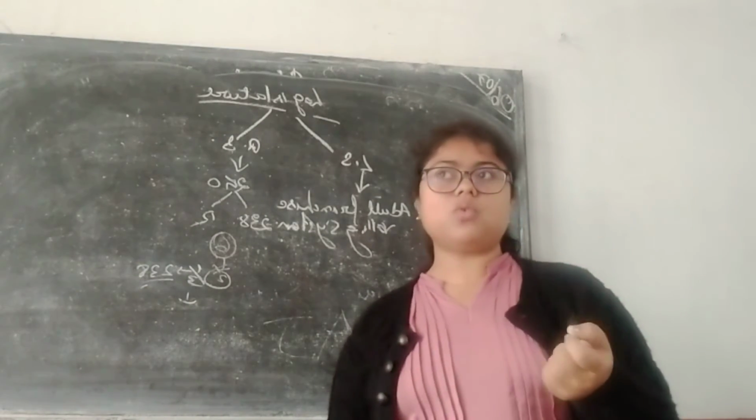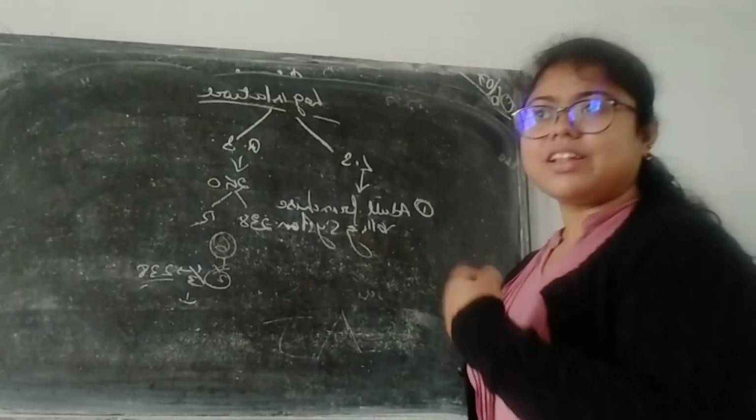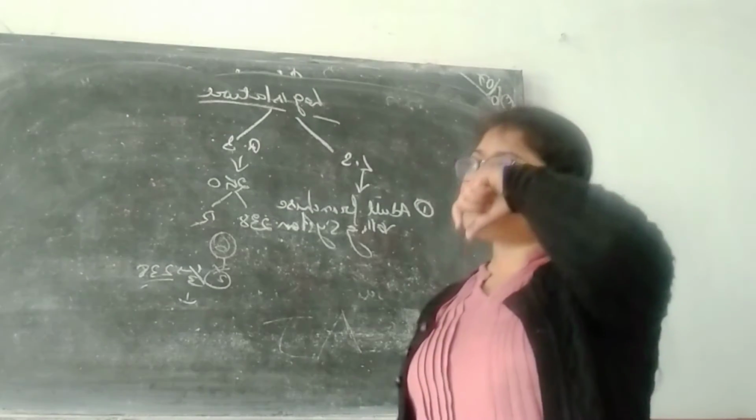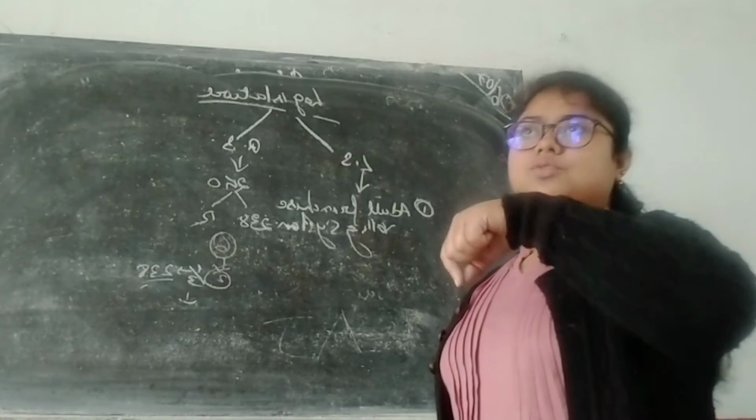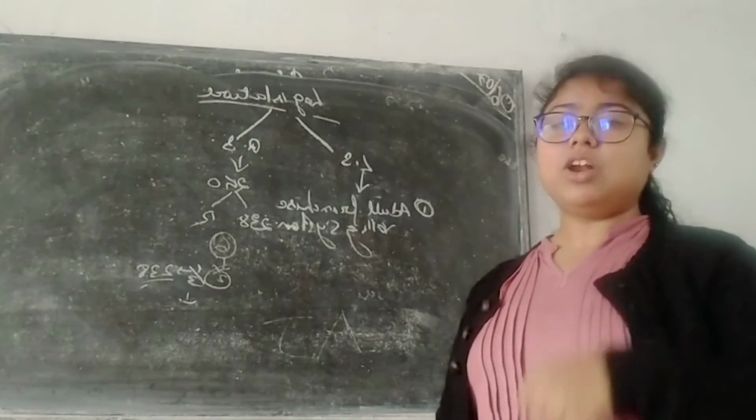We know that we have a budget once a year, the summer budget and the winter budget. We have two types of budgets. So these budgets will be taken up by the Lok Sabha only. That is the main power Lok Sabha has.